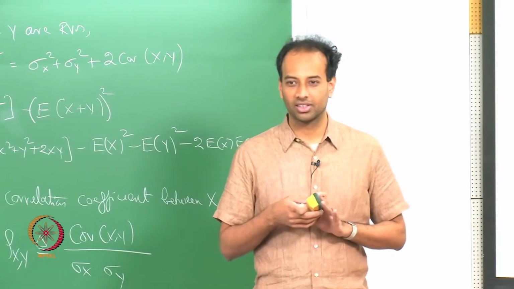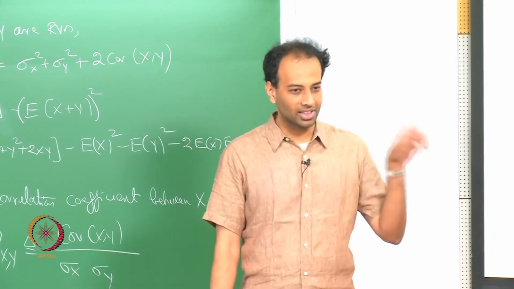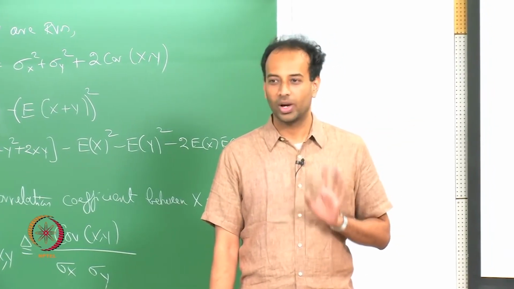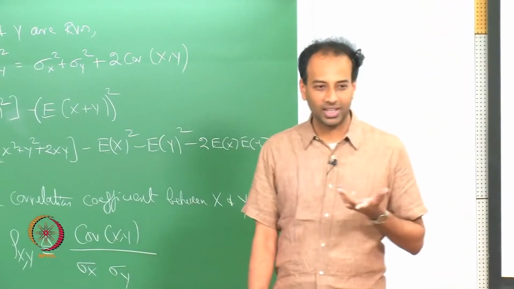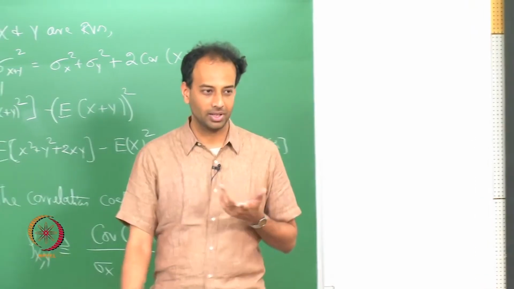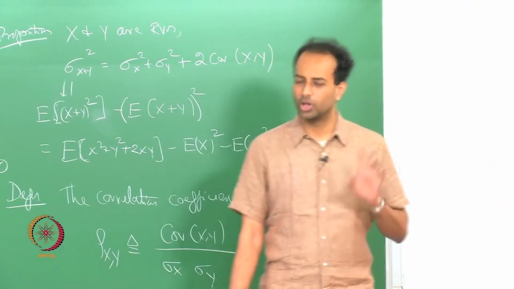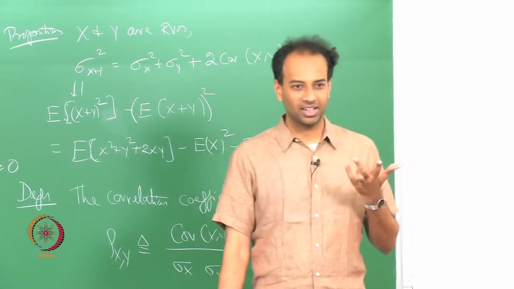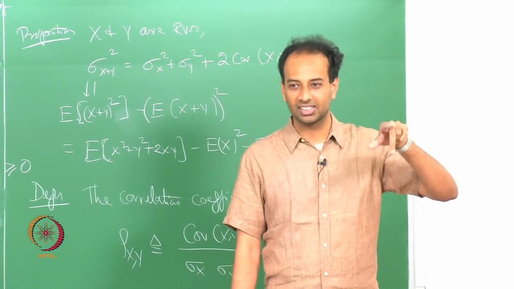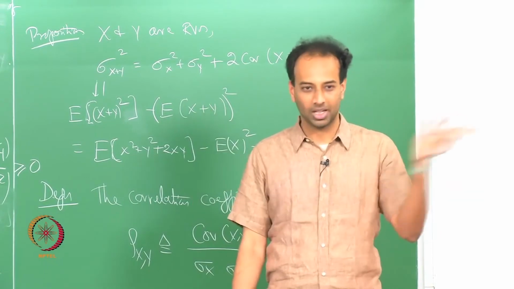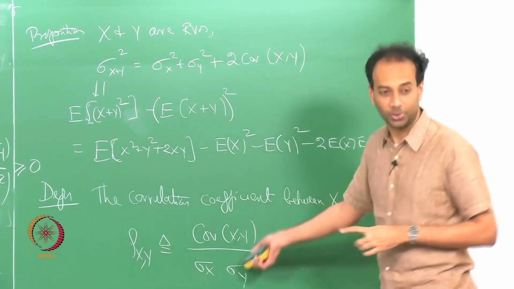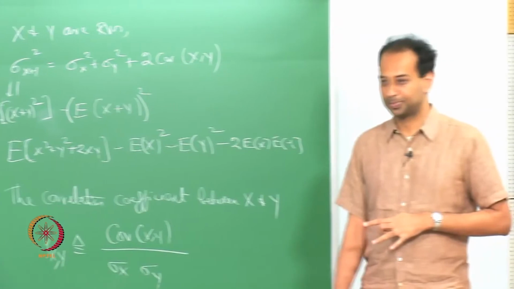So, this covariance satisfies all the properties of an inner product. What are the properties that you want of an inner product? You want symmetry: inner product x y should be equal to inner product y x. That is clearly true, covariance x y and covariance y x are equal by definition. And then you want bilinearity: the inner product of a x plus b y with z should be linear, which is also true for covariance, right.